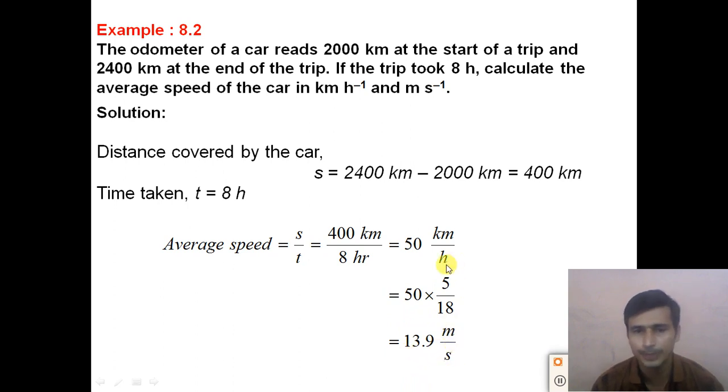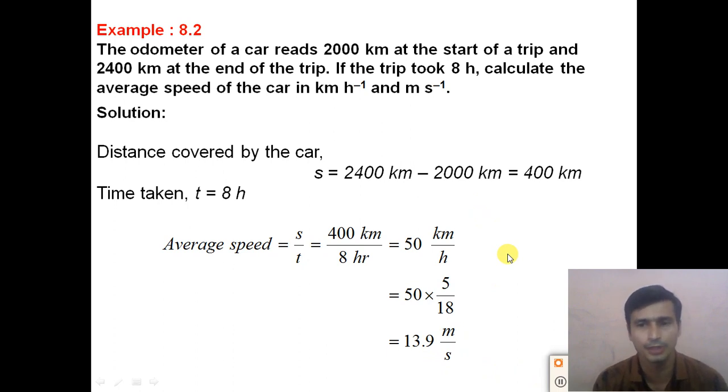So the average speed of the car is 50 kilometer per hour, and in meter per second it is 13.9, that is approximately 14 meter per second. So dear students, understand this example. This example is given in your textbook also, right?